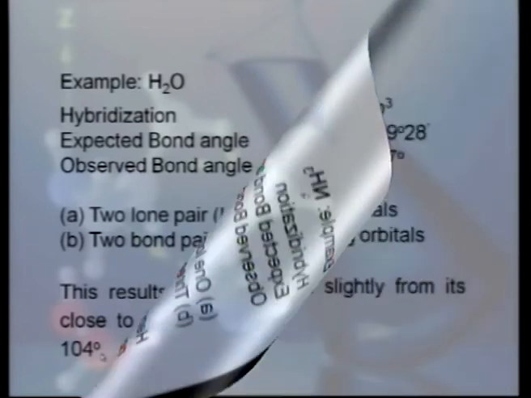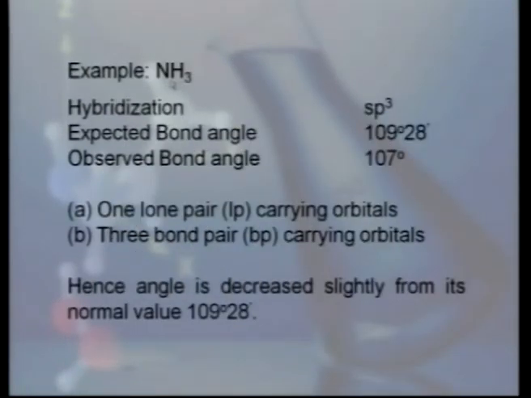Next example is the ammonia. Here nitrogen atom shows the hybridization sp3. So we will again expect the bond angle of 109 degree 28 minute, but it is not so. Observed bond angle for ammonia molecule is 107 degree.